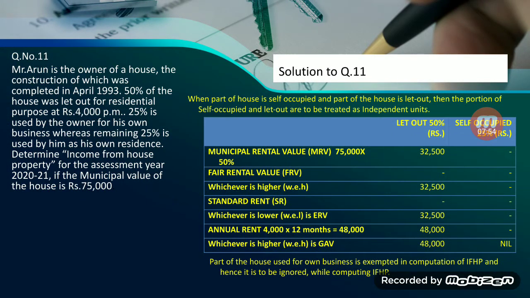So, if part of the house is self-occupied and part of the house is let out, then the annual value is to be reduced to the portion which has been let out in computation of GAV for let out house property.